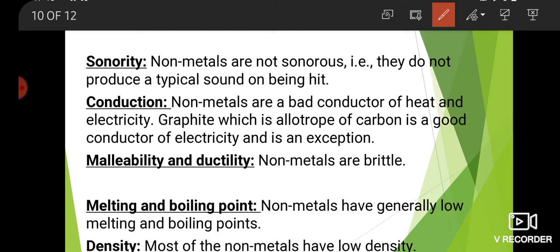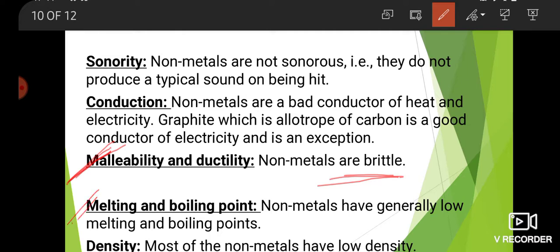Next, physical properties of non-metals: malleability and ductility. Non-metals are not malleable and not ductile, but non-metals are brittle in nature. Means when struck they break down into small pieces. So this property is known as brittleness. Means non-metals are brittle.